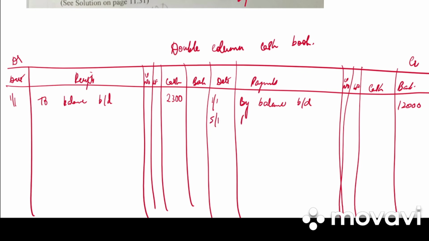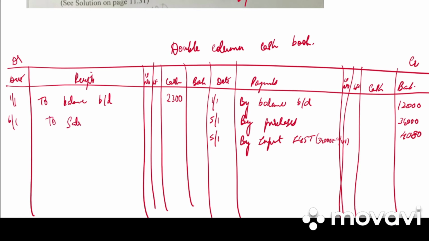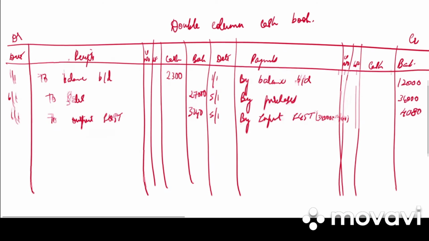Next on 5th January we have by purchases. How much is the purchase? 40,000 minus trade discount, so 34,000 in the bank column. And then we have by input IGST, 4,080. That is 34,000 into 12%. Next we have on 6th January to sales. How much is it? In the bank column 27,000. And then we have to output IGST, 3,240.